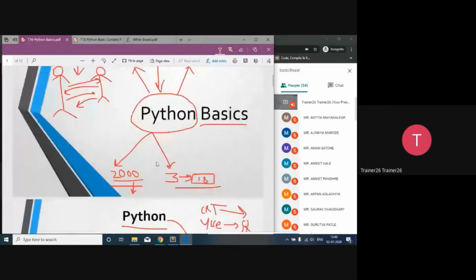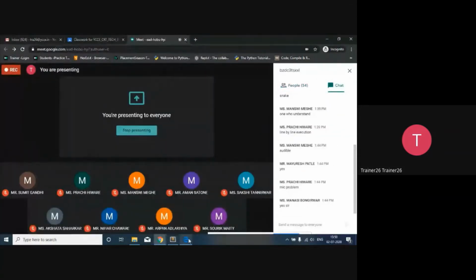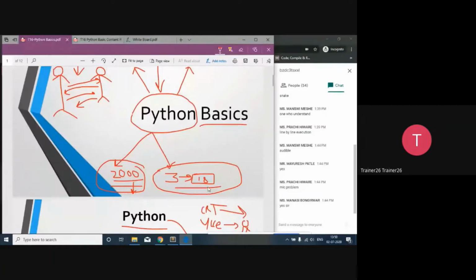But regarding here, there is one problem associated with the Python 2 and Python 3 that we have to identify. So hopefully till this point, everything is clear to all of you. If you have any query, you can ask me. Clear? Am I clear to everyone? Please respond with the yes and no. Okay. So regarding the Python, we come to know that there are two types of Pythons. That is Python 2 and Python 3.